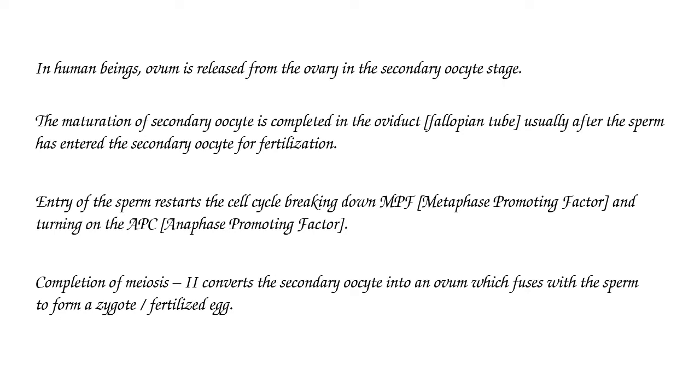Entry of the sperm restarts the cell cycle, breaking down MPF, metaphase promoting factor, and turning on the APC, anaphase promoting factor. Completion of meiosis 2 converts the secondary oocyte into an ovum which fuses with the sperm to form the zygote or fertilized egg.